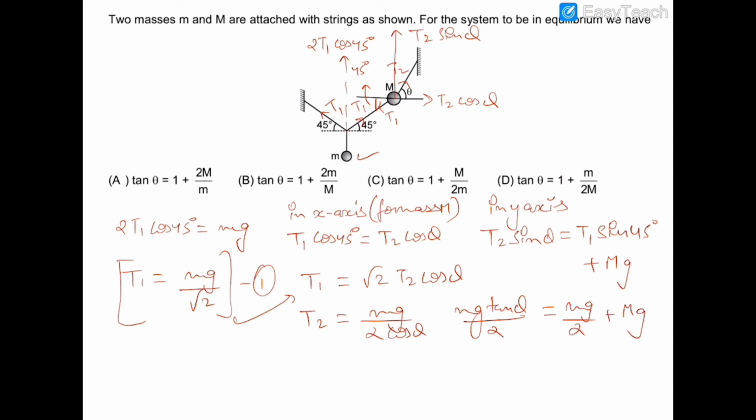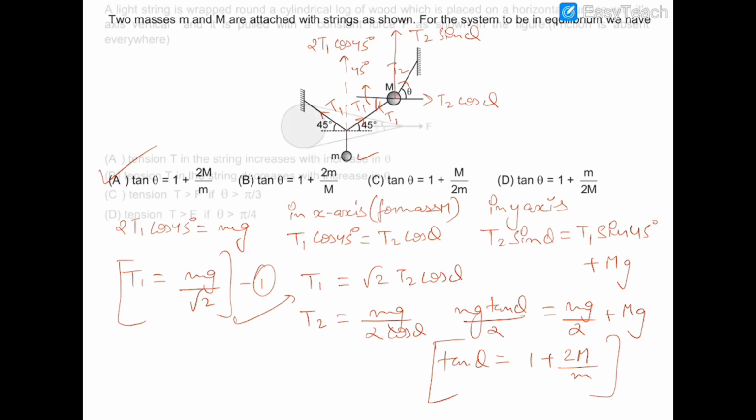Now we have to find the value of tan theta. So we can say that tan theta is equal to 1 plus 2 capital M upon small m. So this is the required value of tan theta, and it correctly matches option number 1, A. So the correct answer will be option A. Okay, so let's move on to the next question.